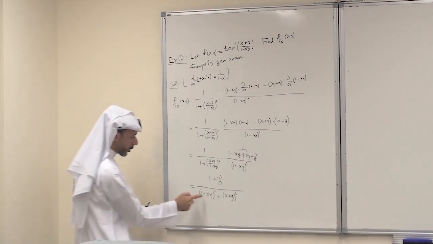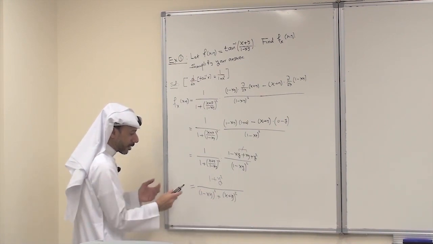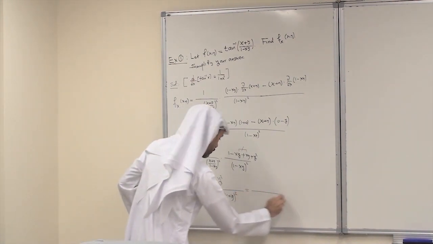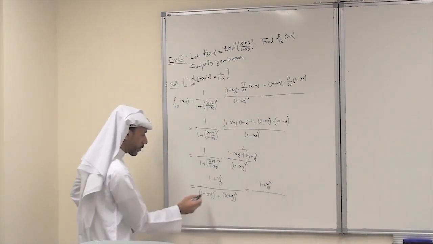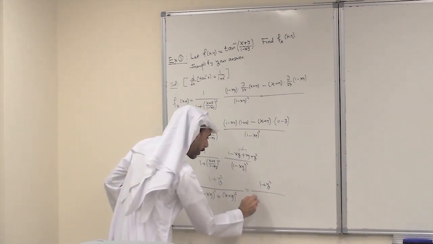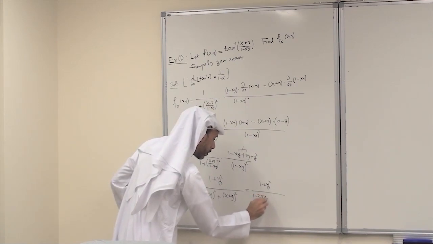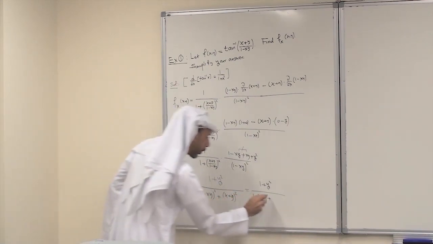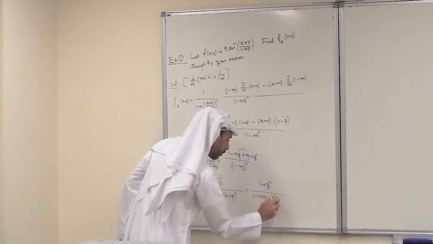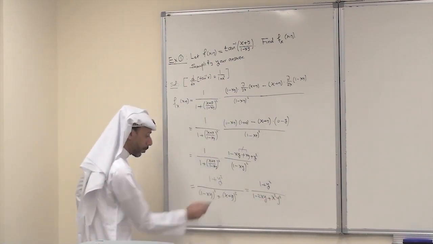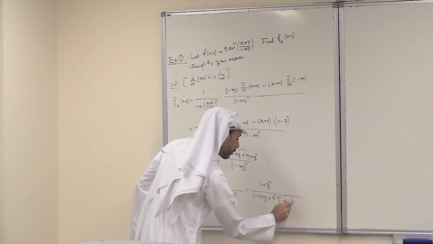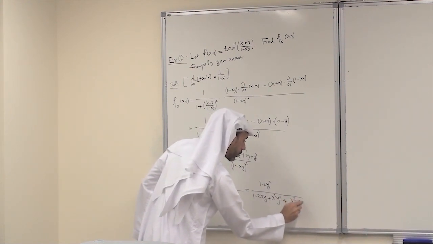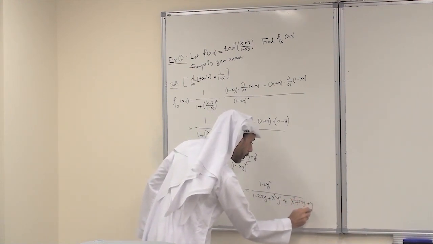Simplify further, just try to expand. And this equals 1 plus y squared over. Expand the square, this is 1 minus 2xy plus x squared y squared, plus the second term, plus x squared plus 2xy plus y squared.